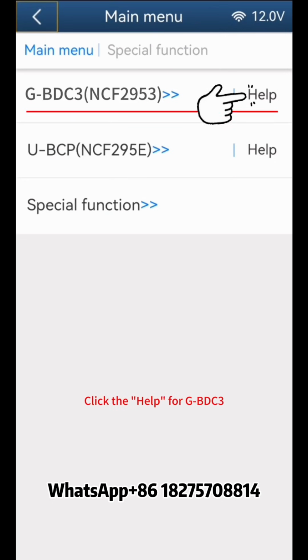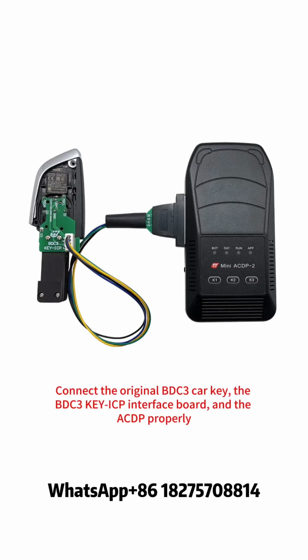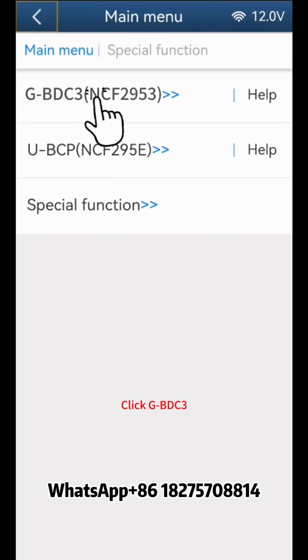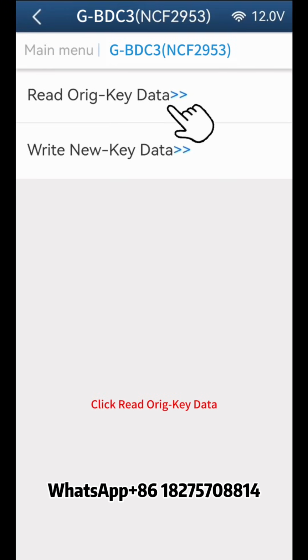Click the Help for BDC3. Connect the original BDC3 car key, the BDC3 key ICP interface board, and the ACDP properly. Click BDC3. Click Read ORIG key data.